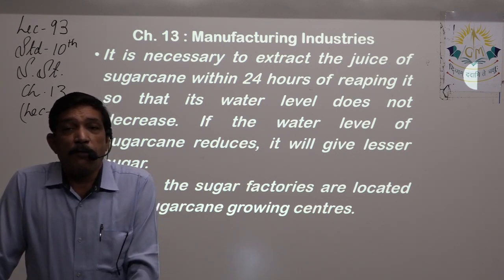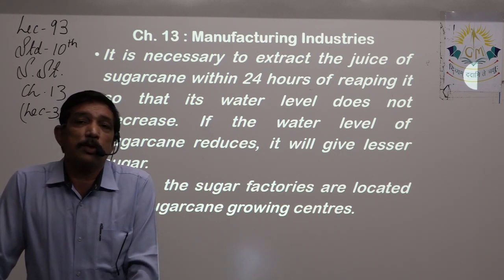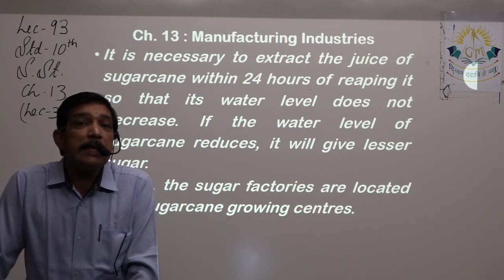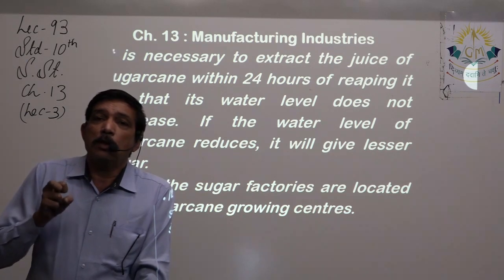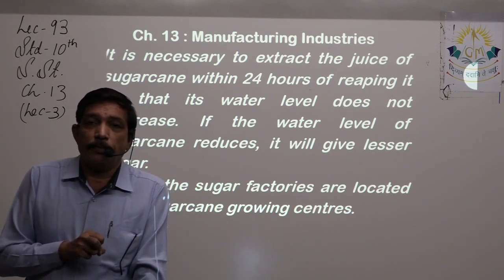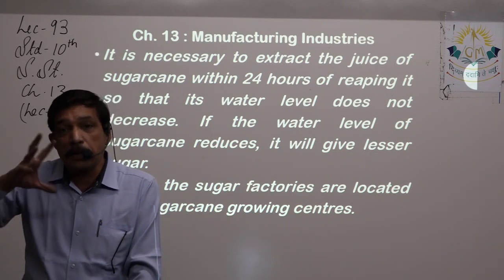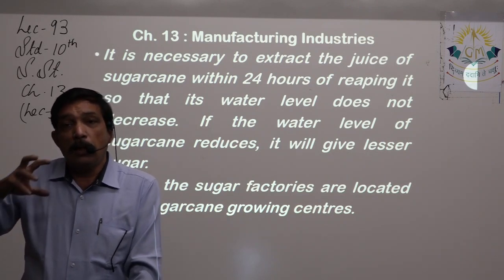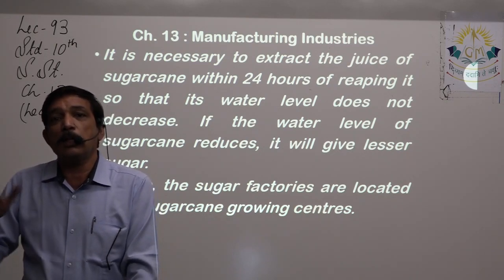So finally when it is crushed, you will not get more juice out of it because water content has evaporated. The sugar in the sugar cane will be less if water content is less. If you extract maximum liquid, you will have more sweetness in it, that means more